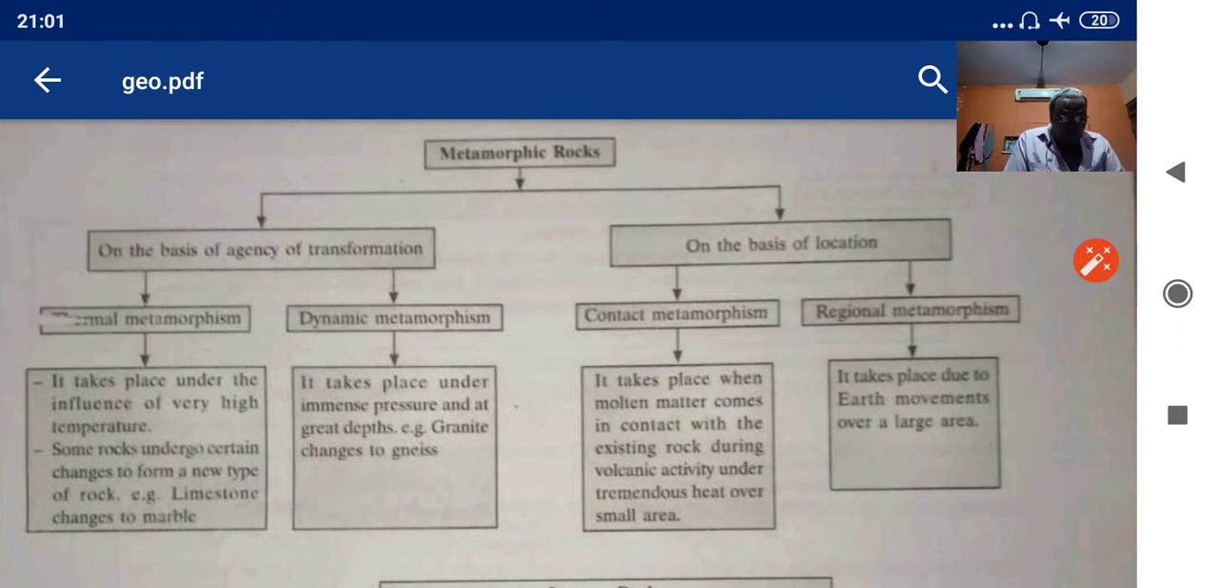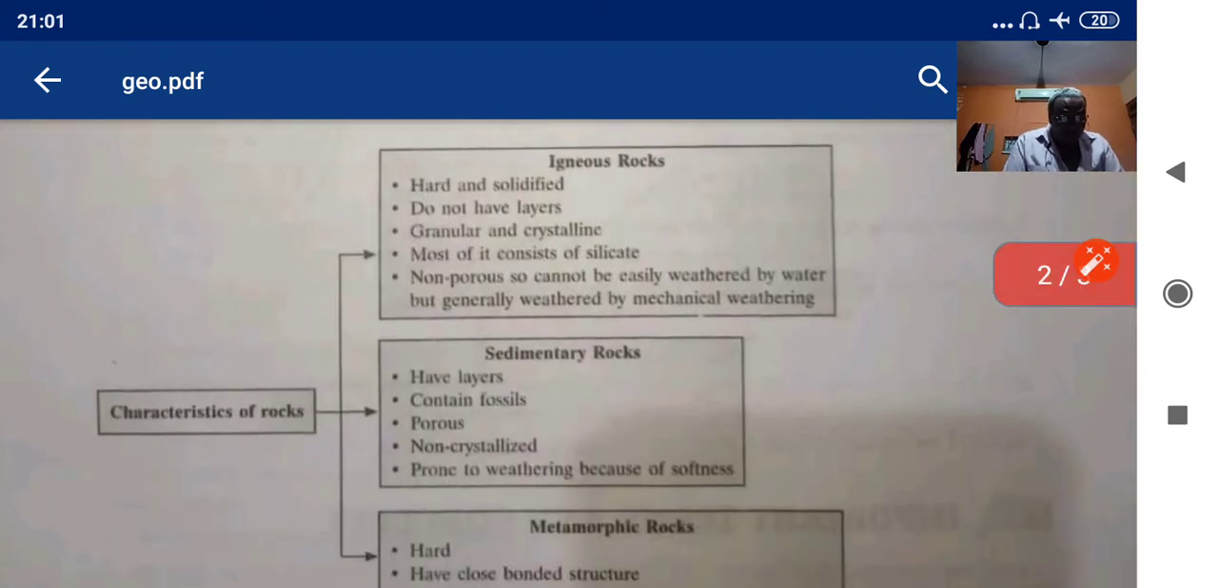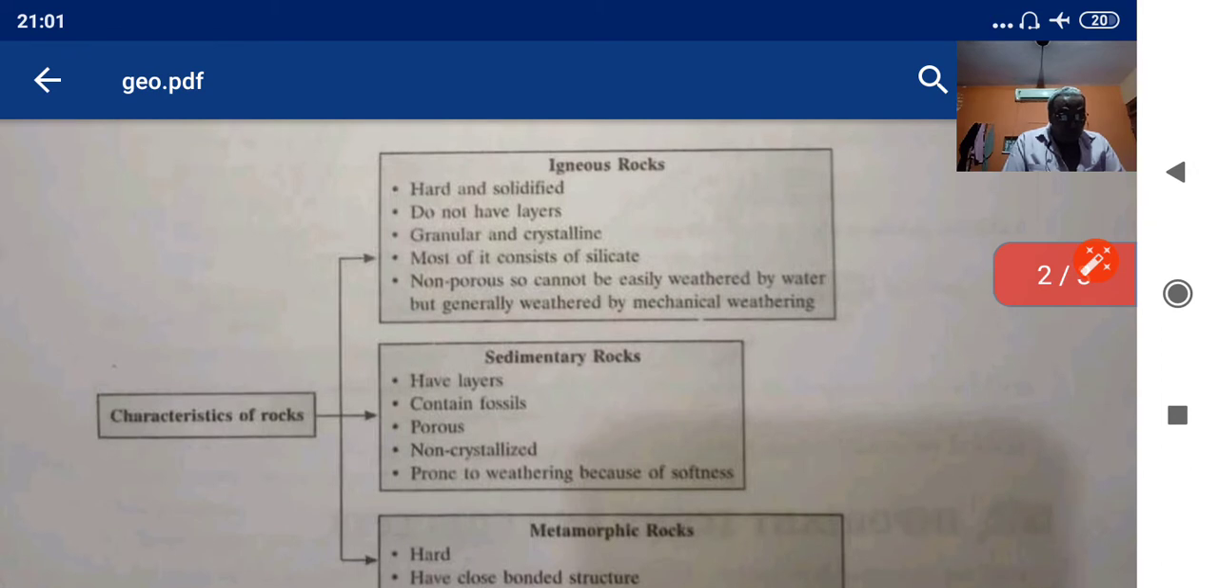Now, the characteristics of rocks. Igneous rocks, I have given you this in a very simple form. You can read your chapter once and you can understand the chapter well. Igneous rocks are very hard and solidified, do not have layers, and are granular and crystalline. Most of it consists of silicate, non-porous. Non-porous means the water cannot seep through these rocks. So they cannot be easily weathered by water, but generally by mechanical weathering.